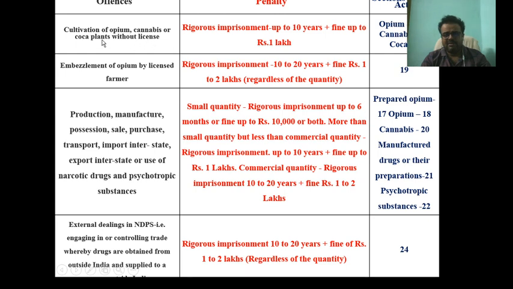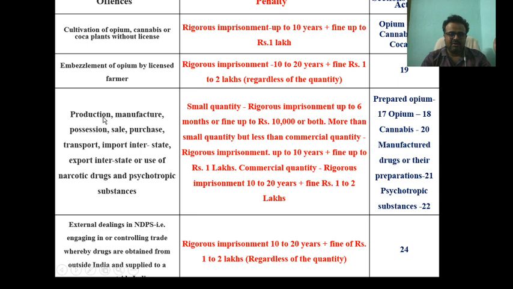If any person is involved in the cultivation of such plants, the penalty is up to 10 years of rigorous imprisonment and a fine up to 1 lakh rupees. These are the Opium Act 18C, Cannabis Act 20, and Coca Act 16. In this way, the penalty and punishment are given to individuals.